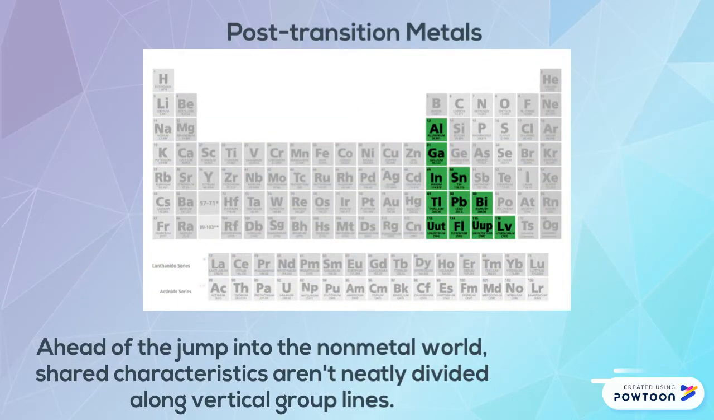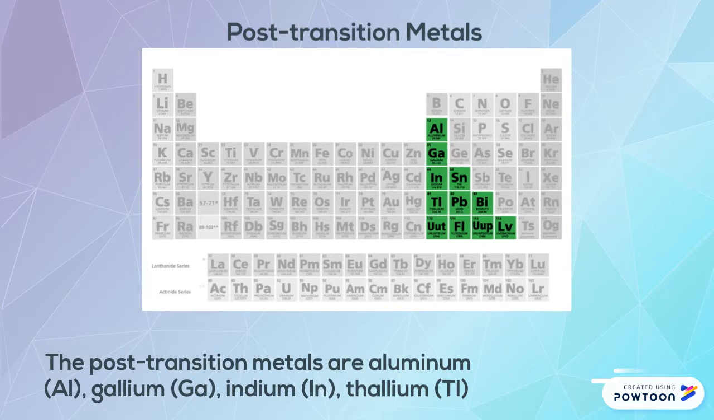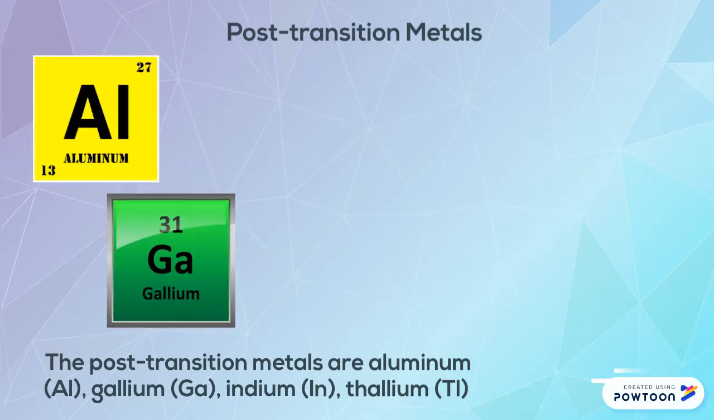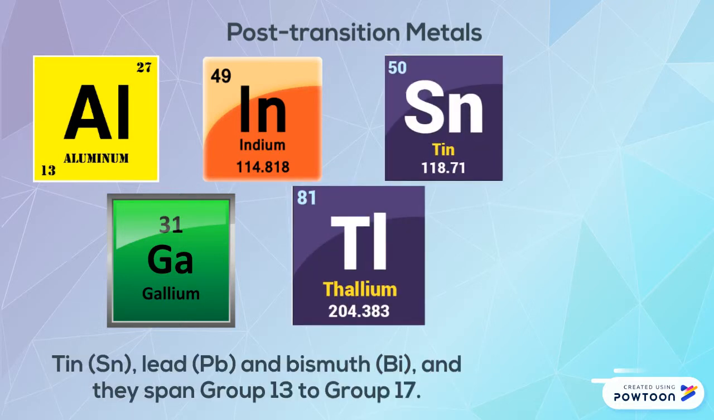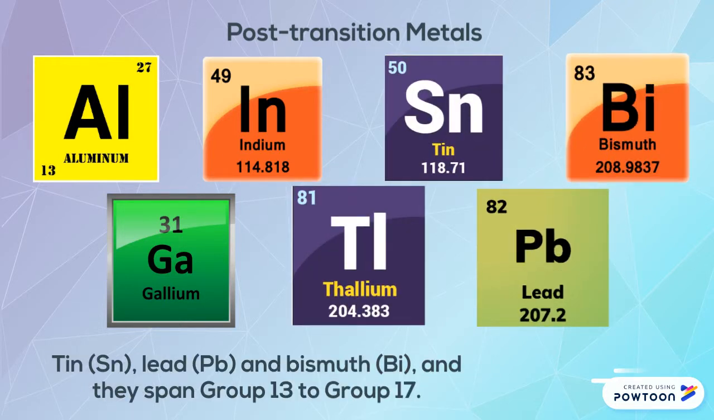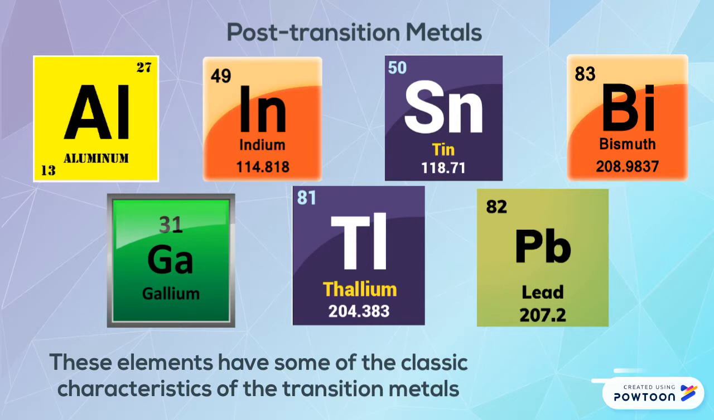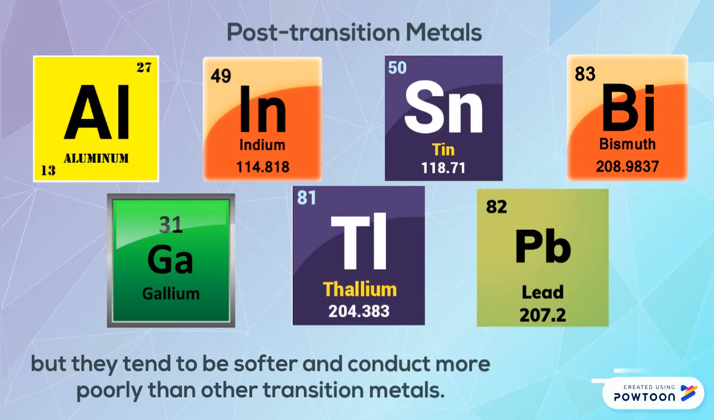Post-transition metals, ahead of the jump into the non-metal world. Shared characteristics aren't neatly divided along vertical group lines. The post-transition metals are aluminum, Al, gallium, Ga, indium, In, thallium, Tl, tin, Sn, lead, Pb, and bismuth, Bi, and they span group 13 to group 17. These elements have some of the classic characteristics of the transition metals, but they tend to be softer and conduct more poorly than other transition metals.